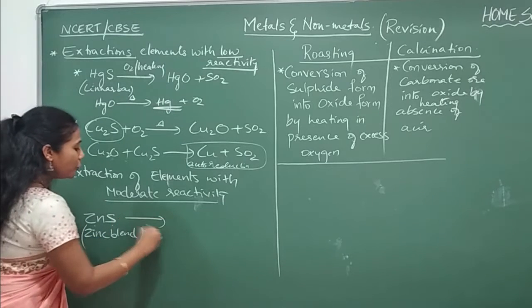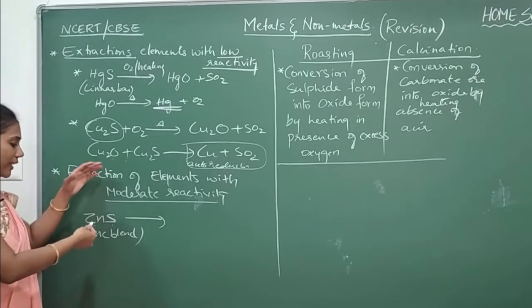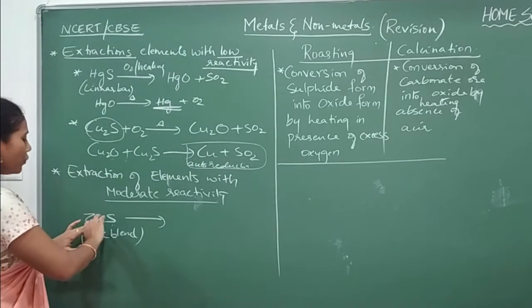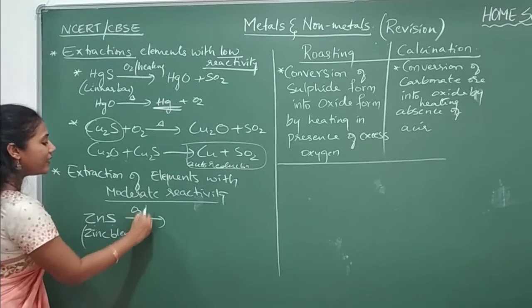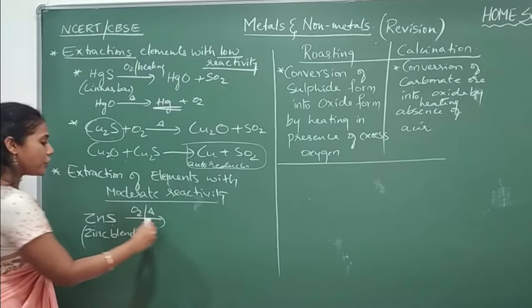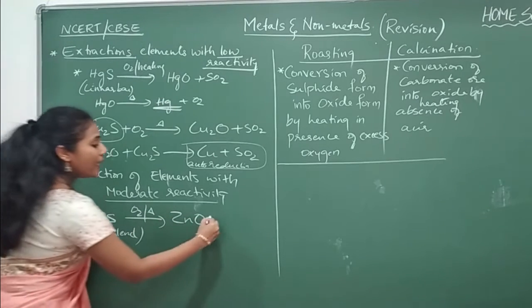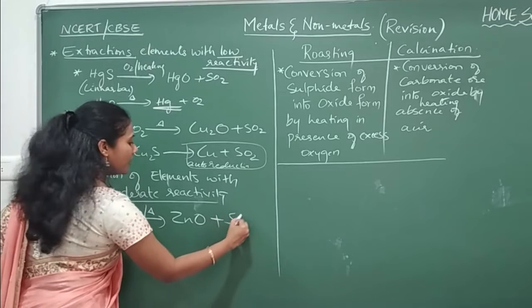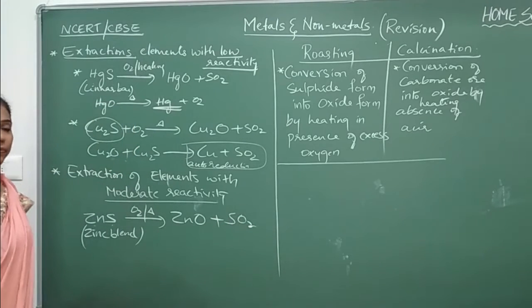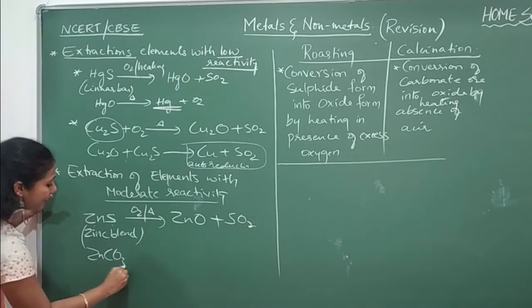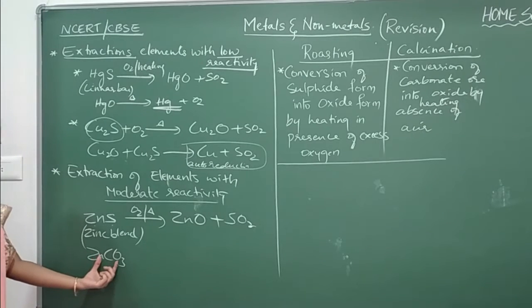In the first step, I told you whatever may be the form, it should be there in the form of oxide, right? So here also, on heating in the presence of excess oxygen, we are converting ZnS into ZnO. And the byproduct we will get is sulfur dioxide. And sometimes zinc is available as zinc carbonate also. This is another type of ore for zinc.